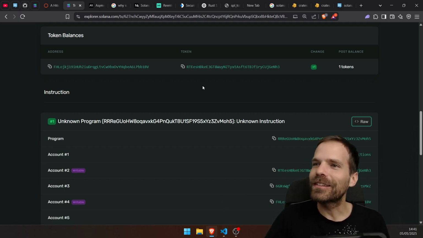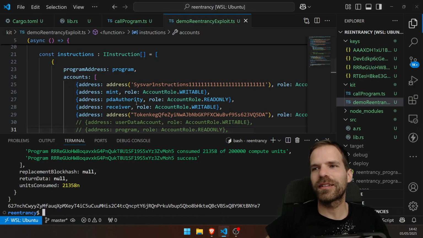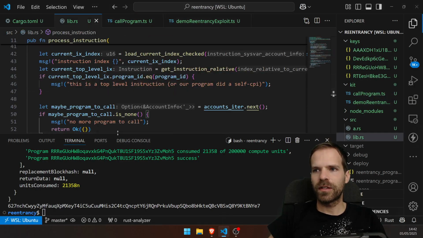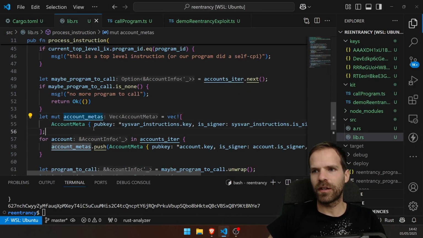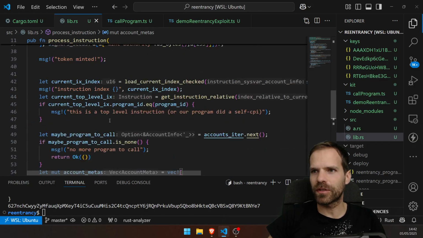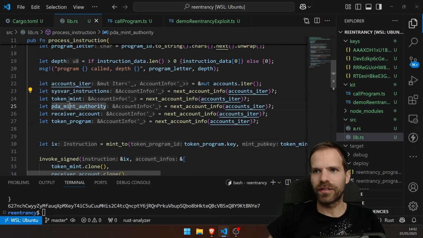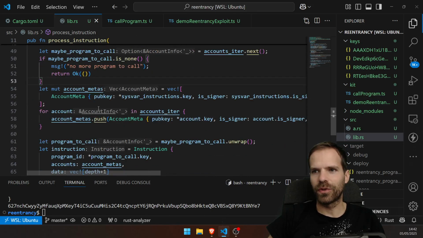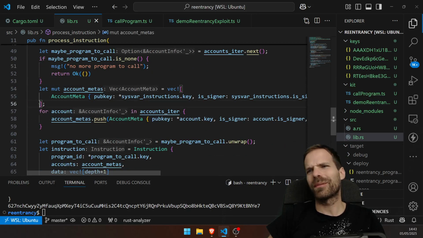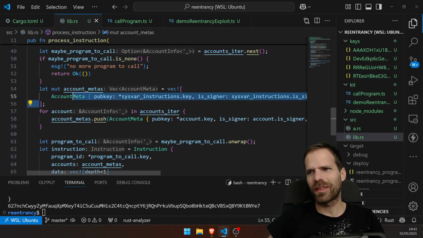Okay, good. Let's first make the self-CPI work again. The issue I have with the self-CPI is that I don't have enough account keys because I'm taking out the ones that I use here, you know, token mint, receiver, all of that. That should also go into account metas. Yeah, I'm just gonna do a bit of copy pasting. This is not the nicest way to write this.